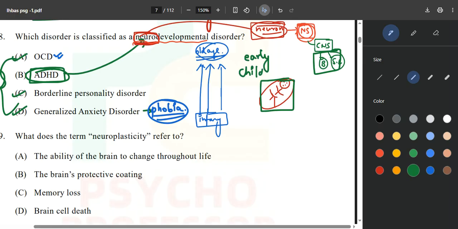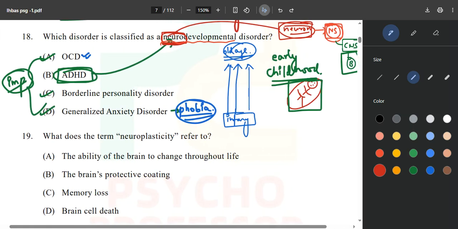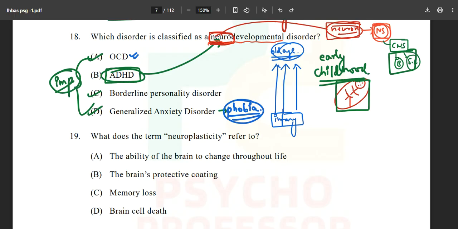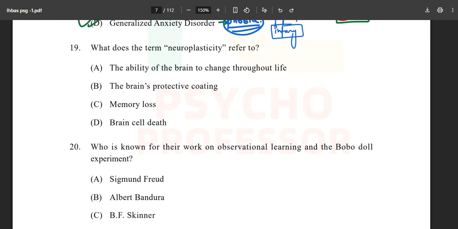The child is at home, there is no trouble, but when he starts going to school, the playground, we witness trouble in that child, and it is referred to as a neurodevelopmental disorder. I hope it is clear now that it happens while you are developing. It is not inherited as of now.